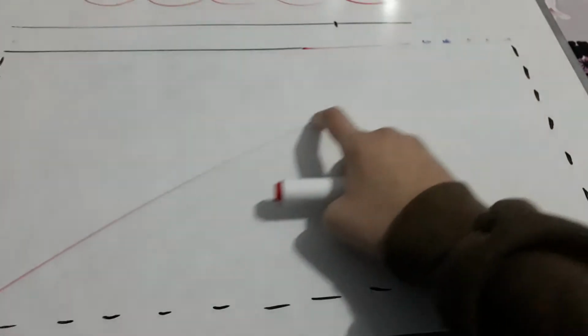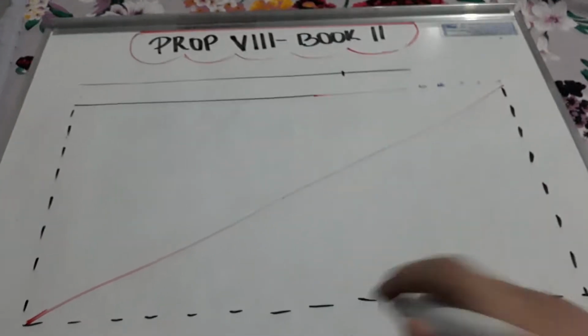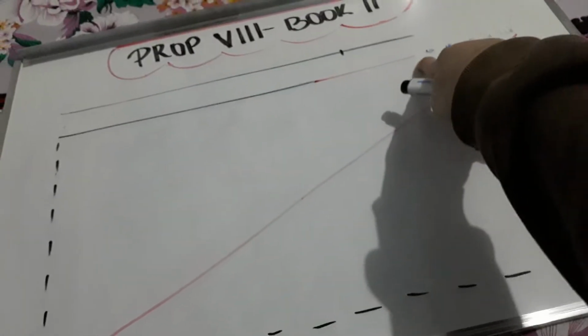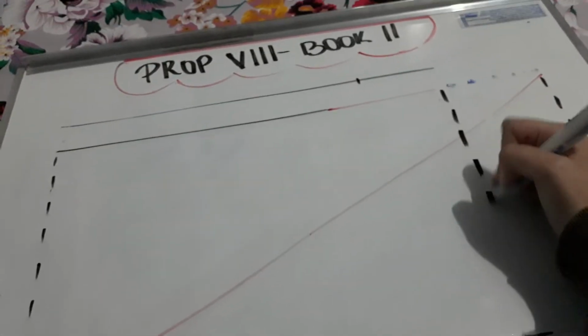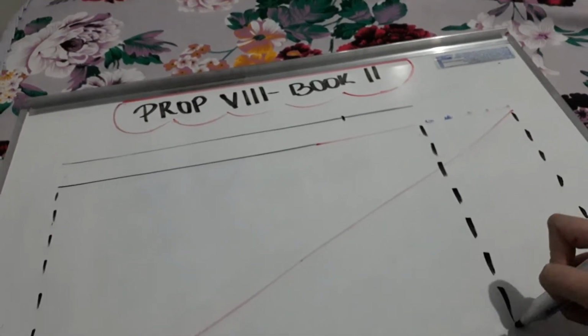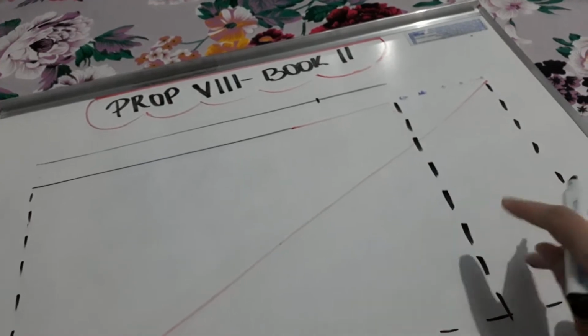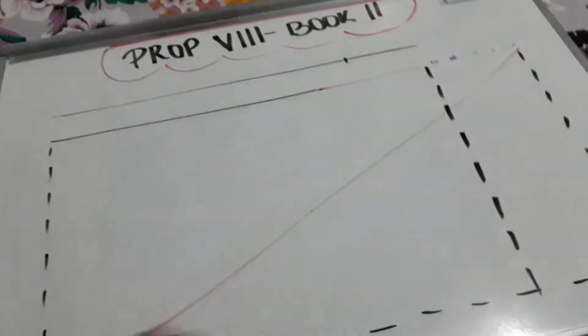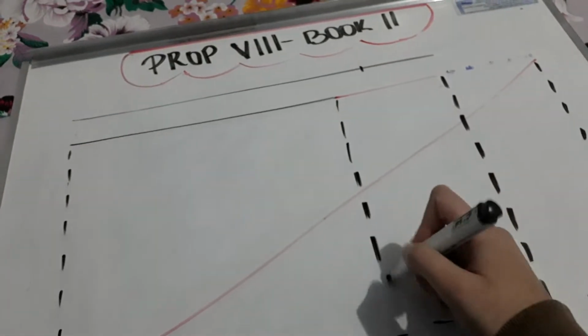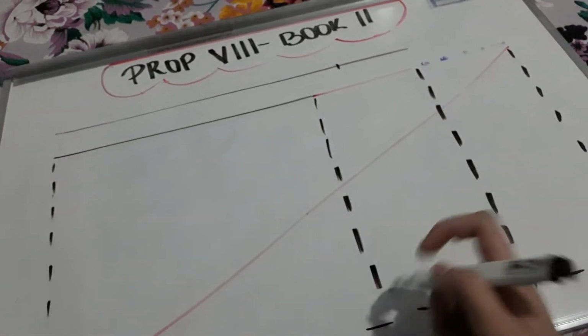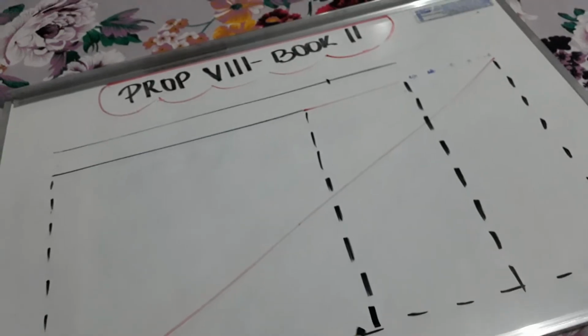Fine, this is a diagonal, and from a point on this line, you're going to make a line parallel to this one. And also from a point on this line, a line parallel to this one. And they're all parallel to each other. Great.